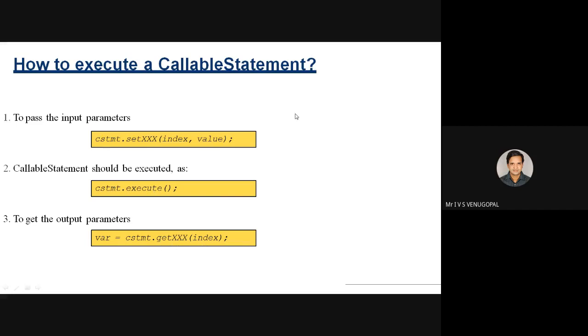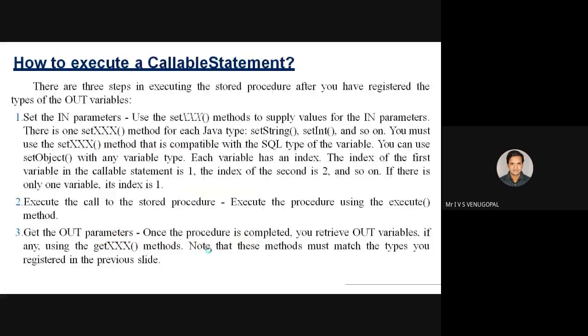So you need to pass input to the procedure. For example, I'll be passing the roll number to the procedure. Then you can execute the procedure. What the procedure does is it retrieves the name or email ID of the student whose roll number matches the passed value, and that name or email can be printed using get methods. So set the input values, and you have to register the output parameters using cs.registerOutParameter like that.